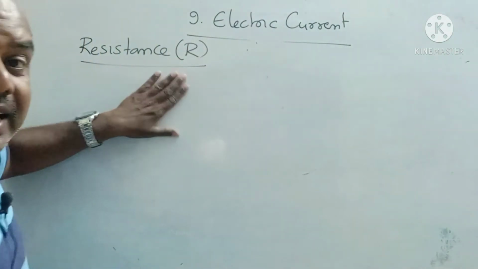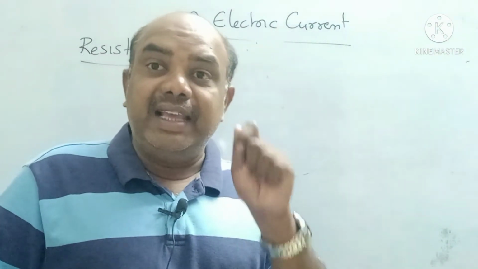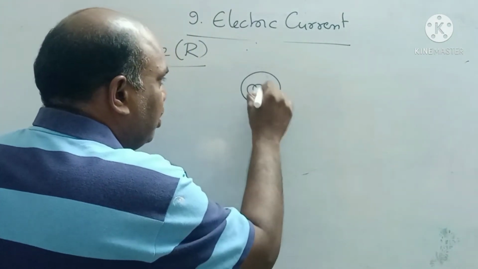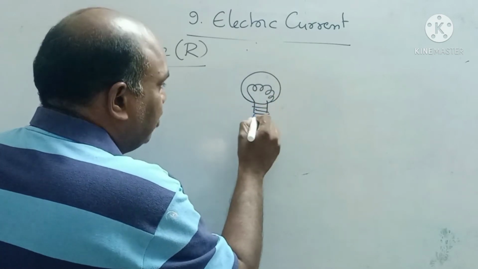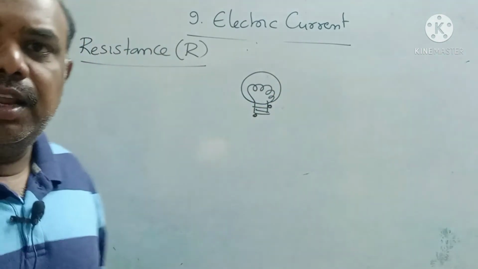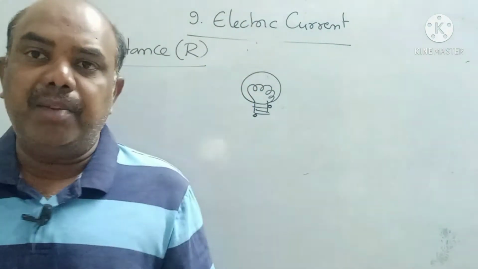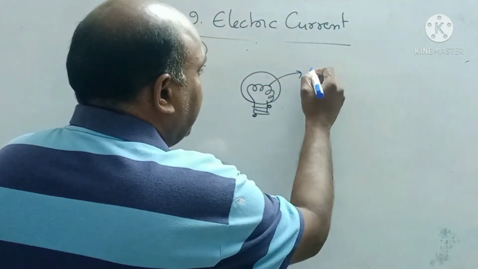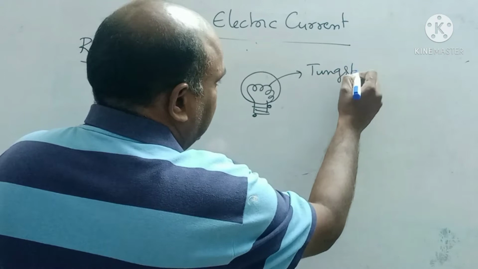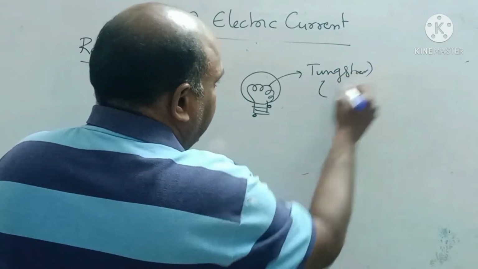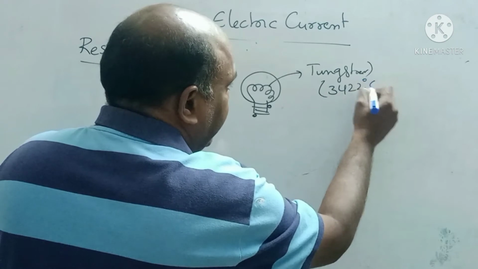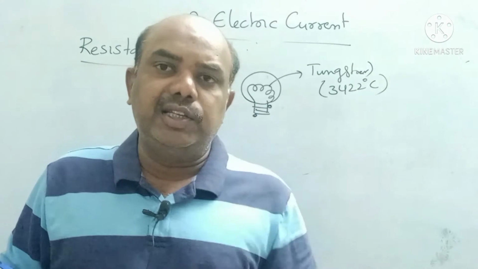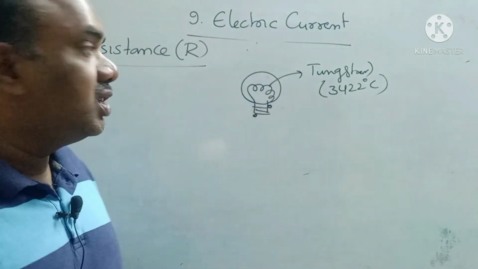Here also, what is meant by electric resistance? See children, I am taking the same example. This is a consumer bulb. This is one terminal, this is the second terminal. Generally the bulb filament is made up of tungsten. The Latin name is wolfram, W. Its melting point is 3422 degrees centigrade. High melting point means it can bear high temperature, hence the filament is made up of tungsten.